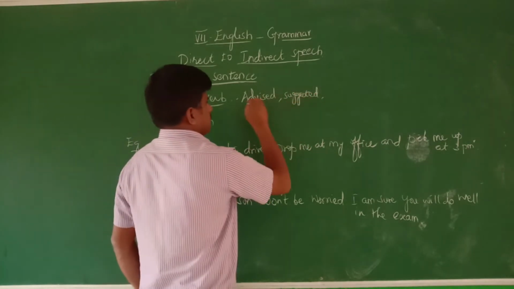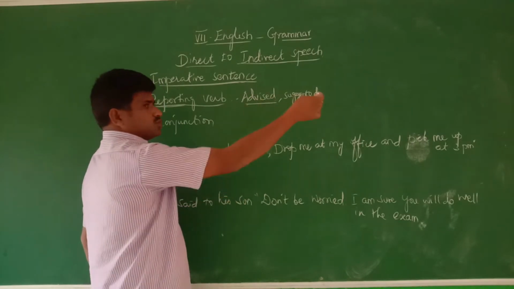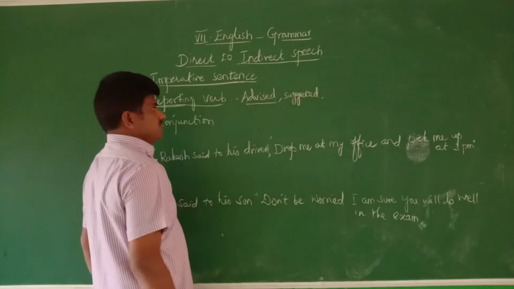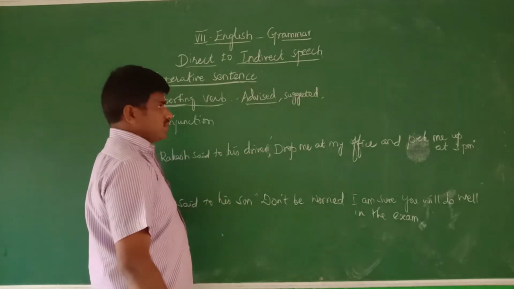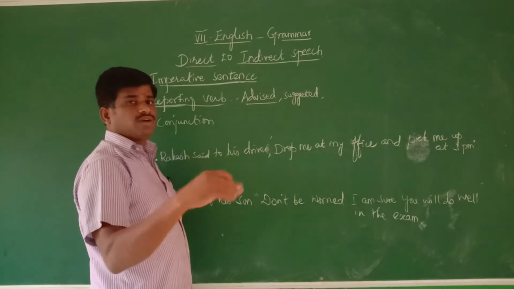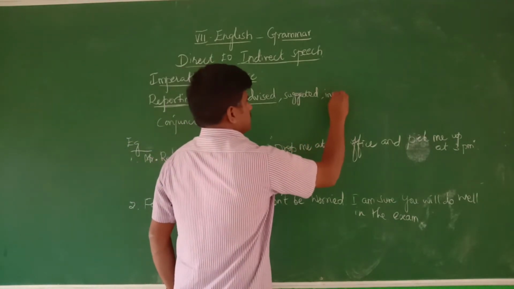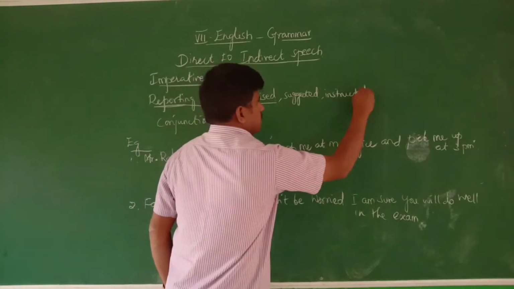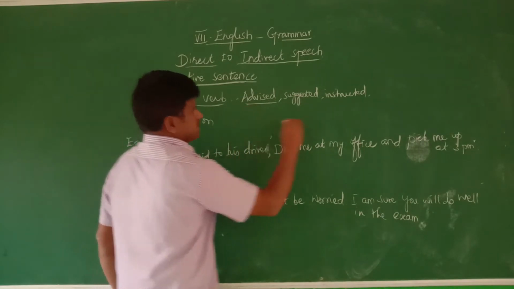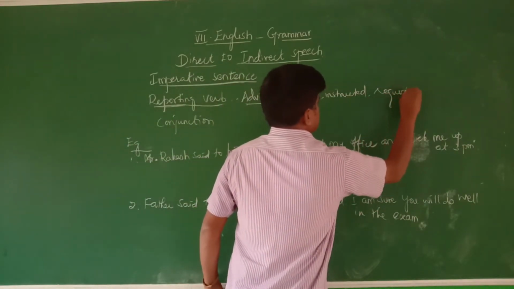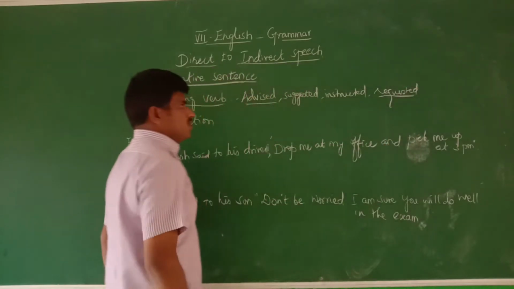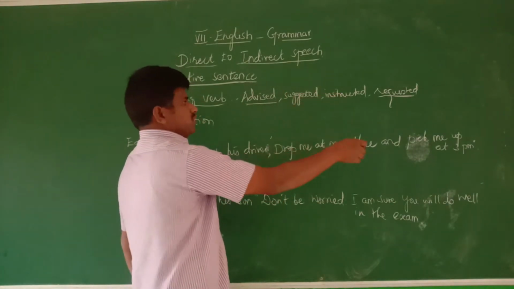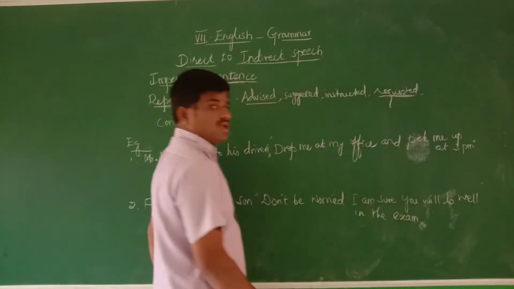This is used for advice from teacher to student, father to daughter or son, mother to daughter or son, doctor to patient, and between friends. Then instructed, from teacher to students, and requested, when you are asking politely for help from others.